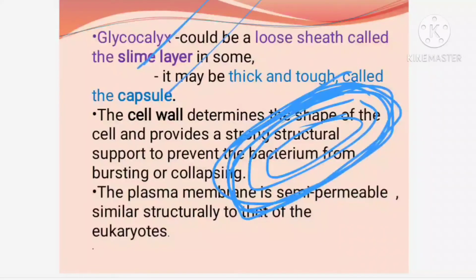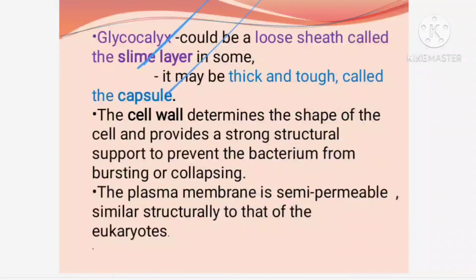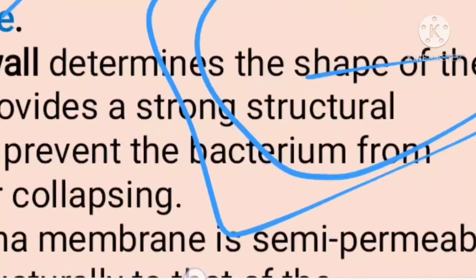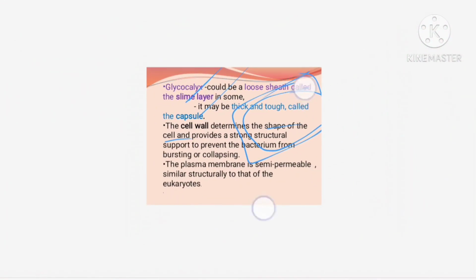Now next is your cell wall. The cell wall determines the shape of the cell. The cell wall is hard and determines the shape of the cells. They form the structure, and they also help so that the cell does not break. So if water is taken in, what can they do? They can become big, isn't it?